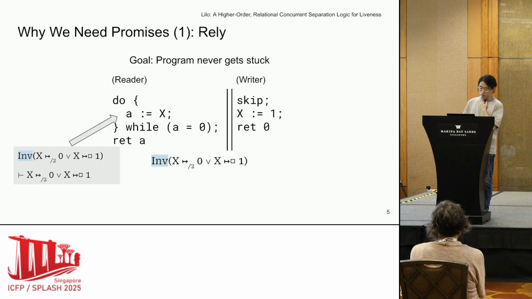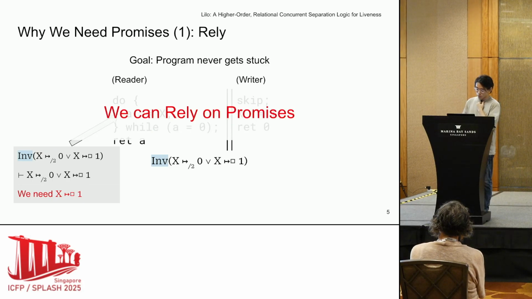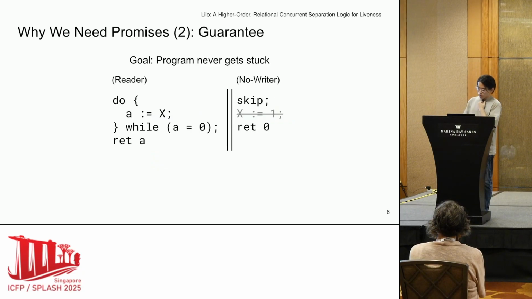Of course, we cannot use the previous proof to argue termination. This is essentially because the reader has no way to find out that the memory is eventually updated. Specifically, we need to rely on the fact that the memory location X is eventually updated to 1, but the invariant gives us only the disjunction. And Lilo's approach to address this issue is the promise mechanism, which enables us to express and rely on liveness guarantees of other threads. However, we cannot make promises for free because it would be unsound.